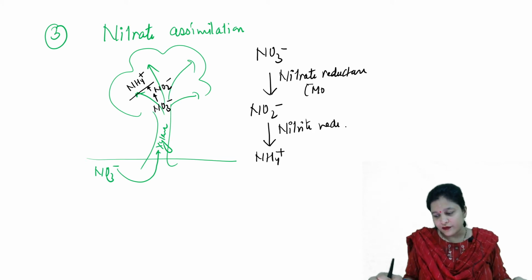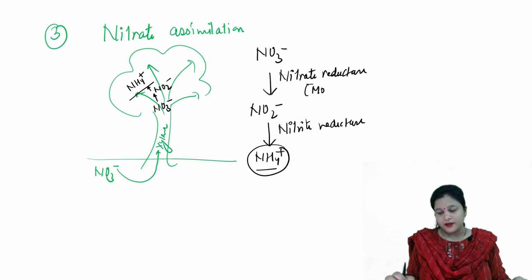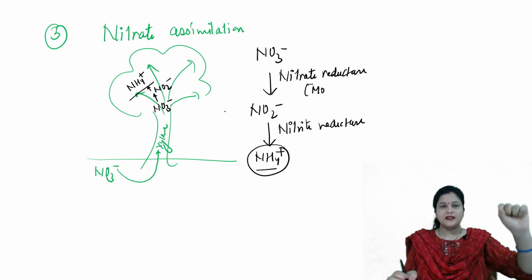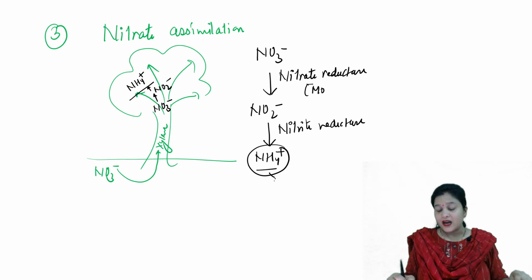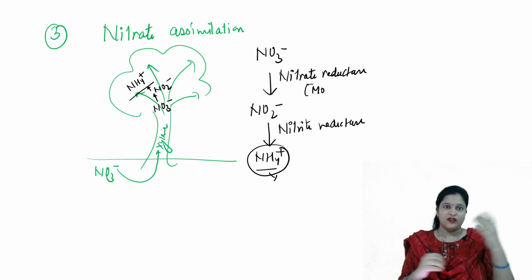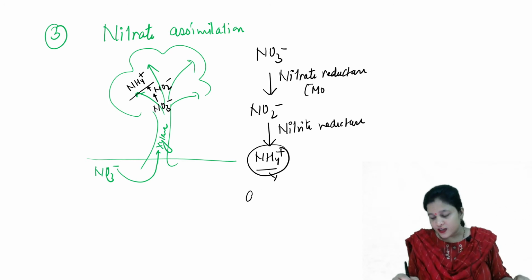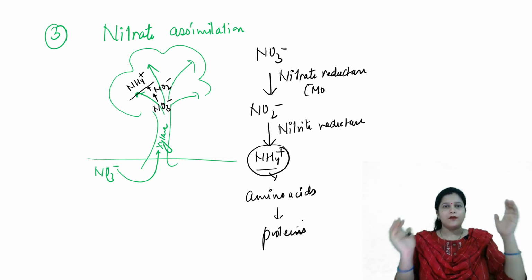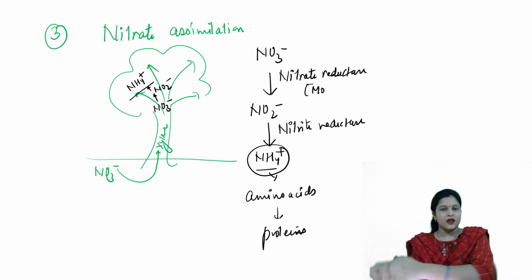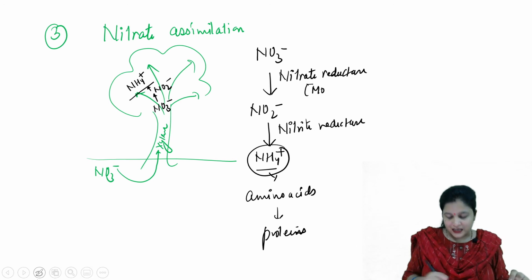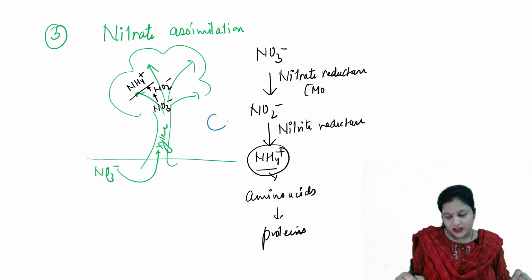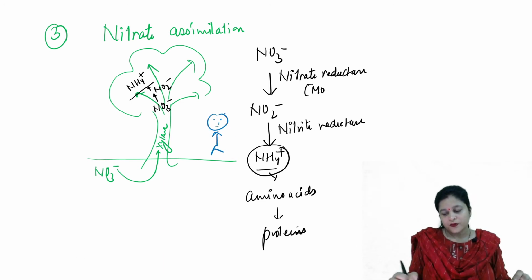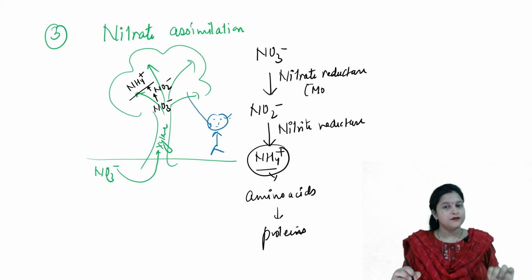And now we have got the ammonium that will be used by the plant to make amino acids. You know, amino acids have an amino group, and different amino acids are used to make different proteins. So the plant has made its own proteins. Now, suppose a herbivore eats this plant, so that nitrogen enters this animal.